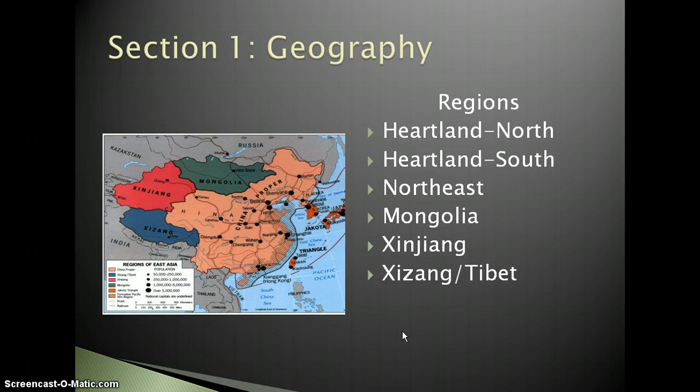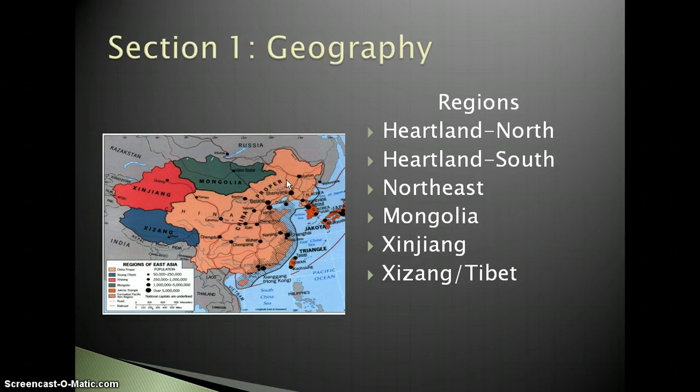Now, we can divide China up into 6 regions, the Heartland North and Heartland South, and you can see that here kind of in the pink. If you just draw a line across the middle, you'd have the northern part and the southern part. So it's the Heartland North, Heartland South. That's where all the people pretty much live. That's where the population is. The Northeast is this chunk up here that kind of sticks out.